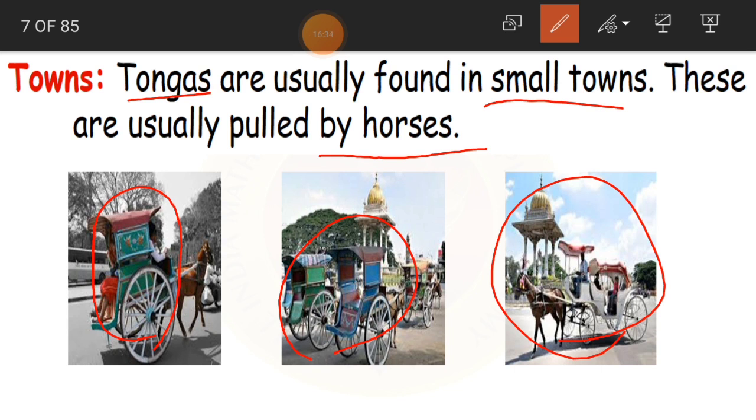Okay, children, but still in some towns and cities, these type of vehicles exist. If you visit some tourist places, you can see tongas which are pulled by horses.